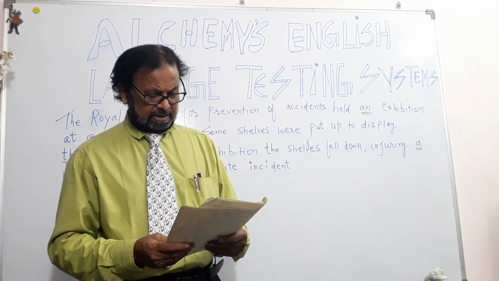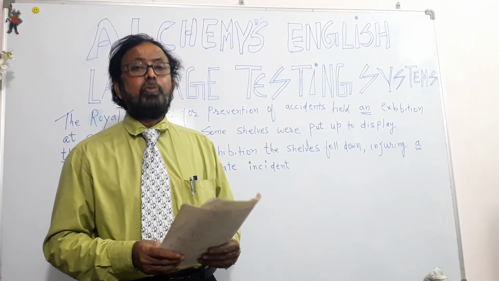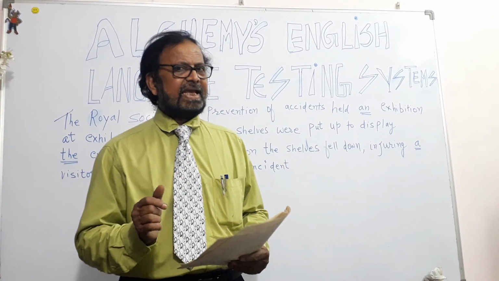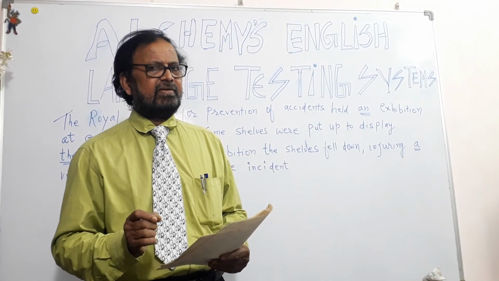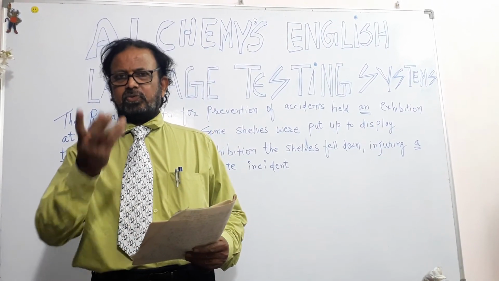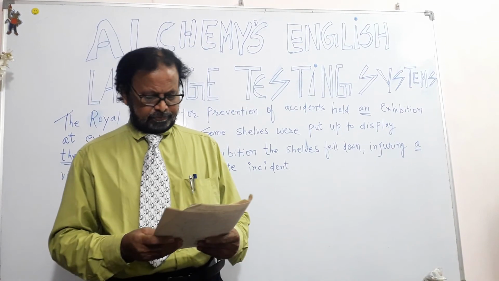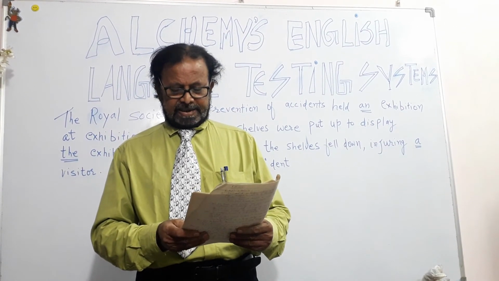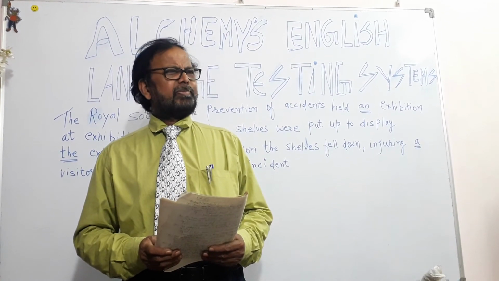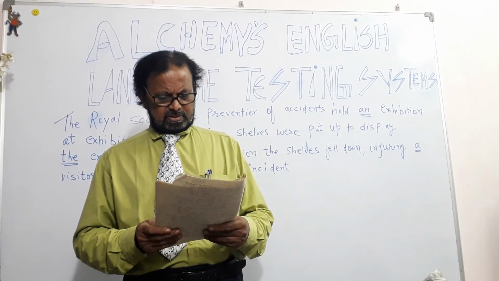Okay. But when we say few people attended without prefixing article a, just see what it results. It means not many.